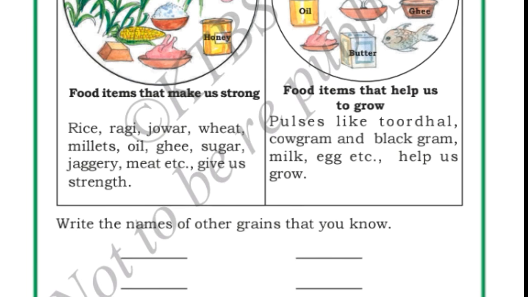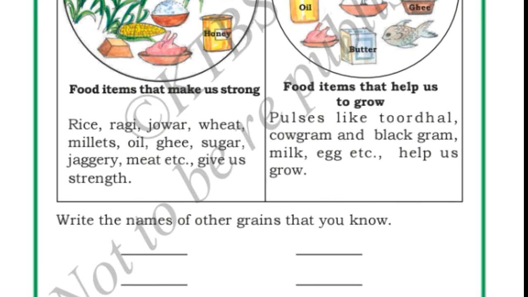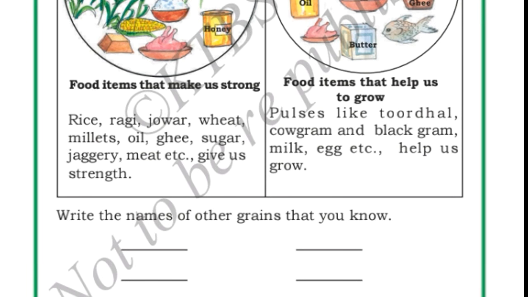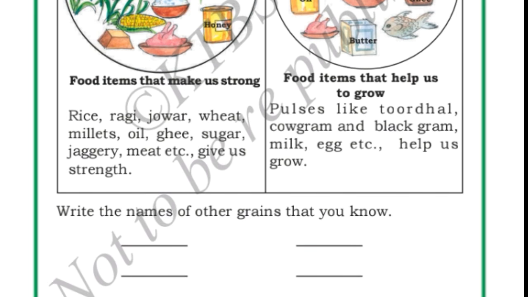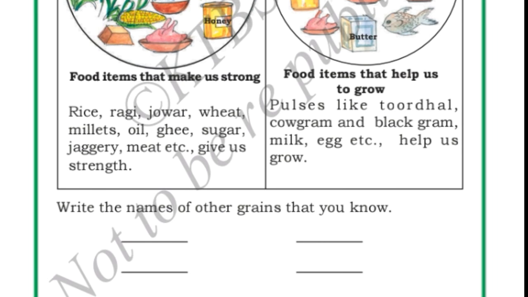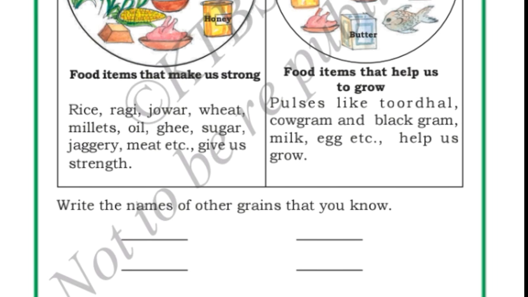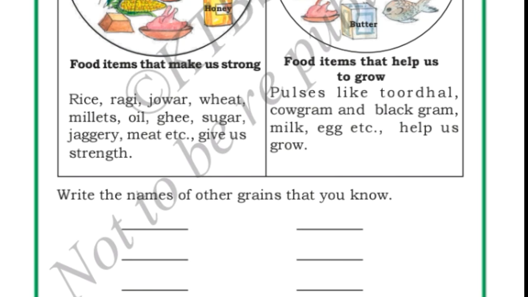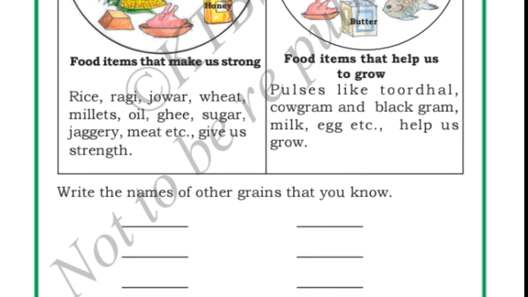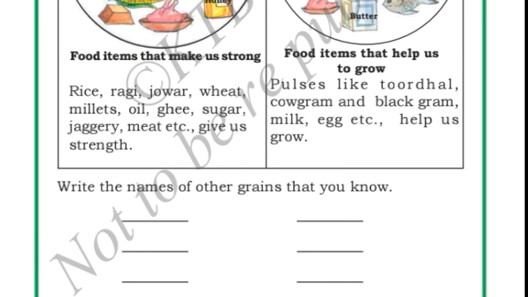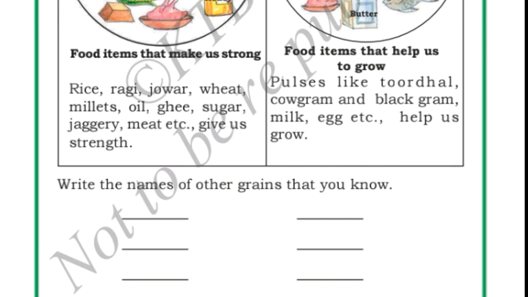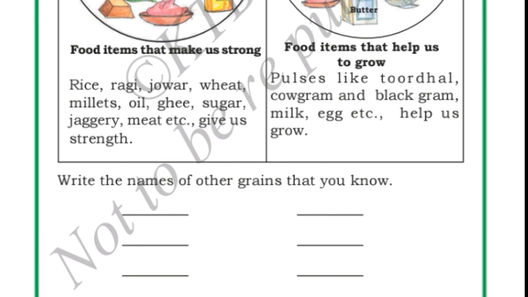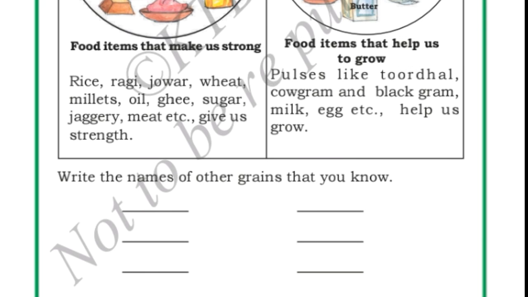Okay, now see here, a group of food items which help us to grow. Pulses like tur dal, cow gram, black gram, milk, egg, etc. help us to grow. All the food which you can see here in the picture, all these items help us to grow.